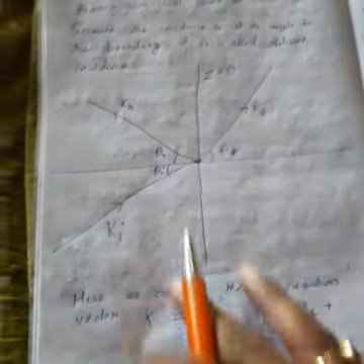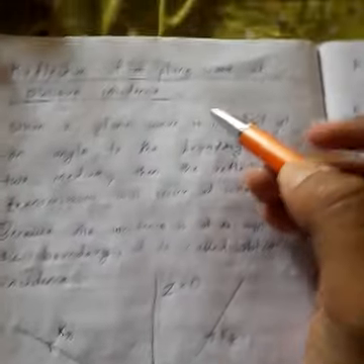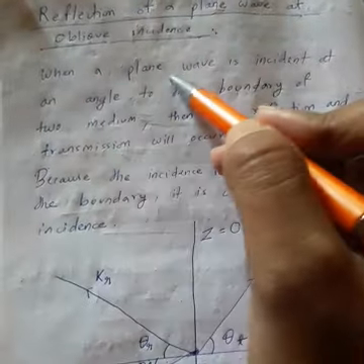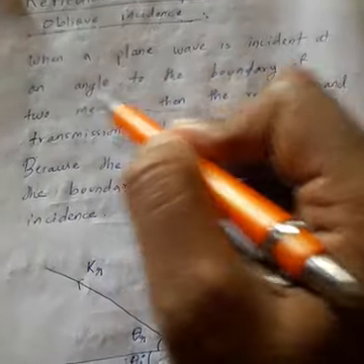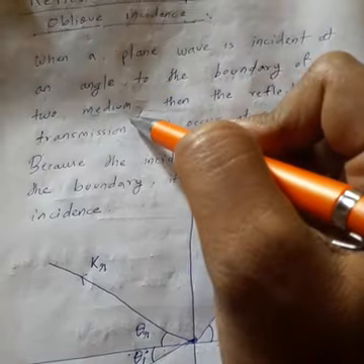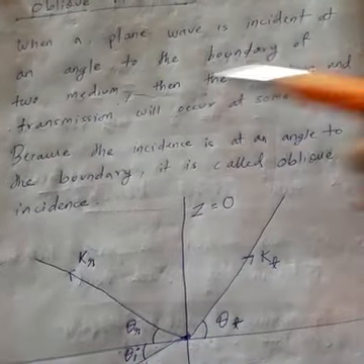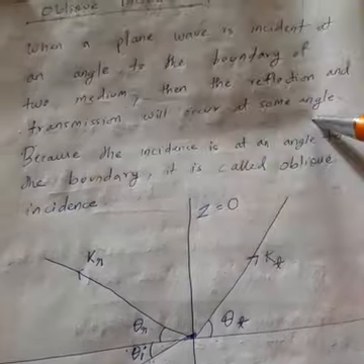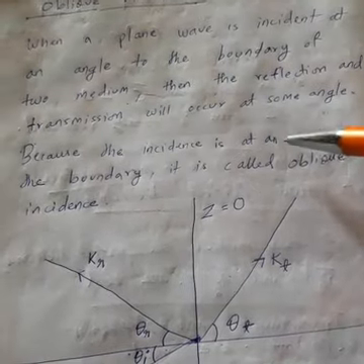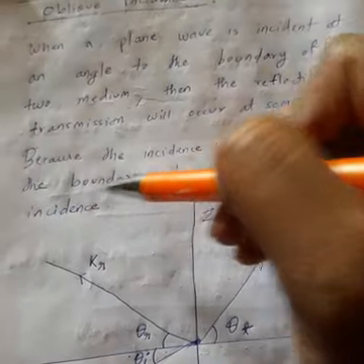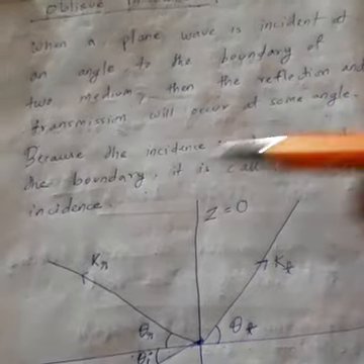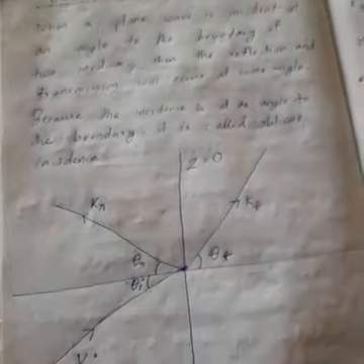Clear? So this is what is written here. When a plane wave is incident at an angle to the boundary of two media, then the reflection and transmission will occur at some angle. Because the incidence is at an angle to the boundary, it is called oblique incidence. So whatever I told you, the simple definition is written here.